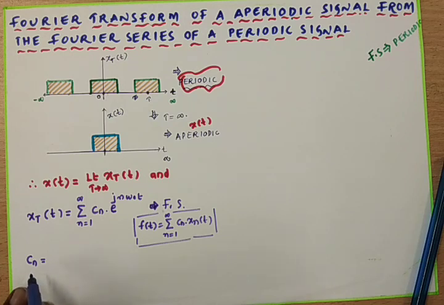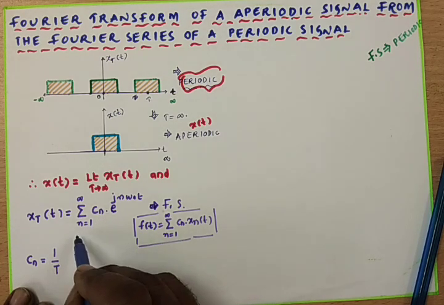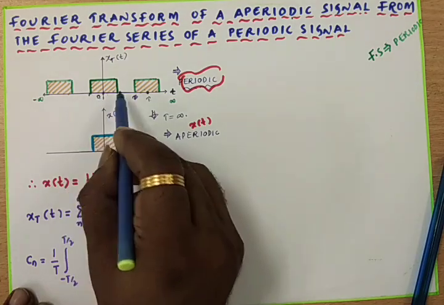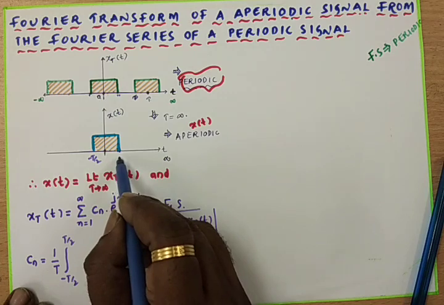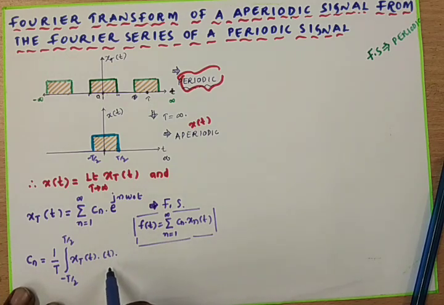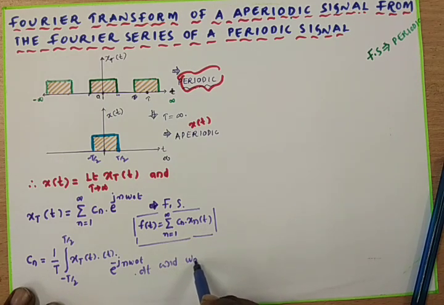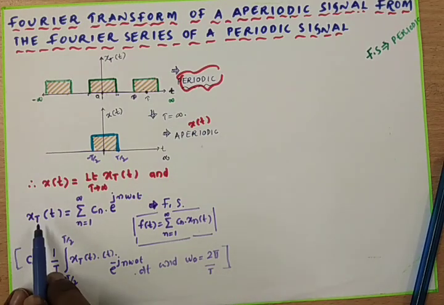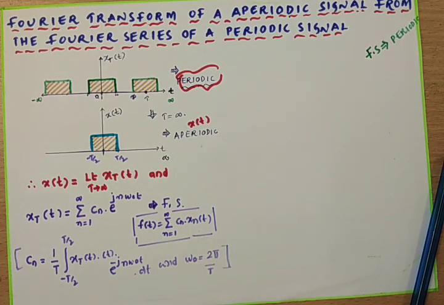If theta is less than 90 degrees, from this equation we have Cn equals 1 by T integral from minus T by 2 to plus T by 2 of x_T of t into e to the power of minus j n omega naught t dt, where omega naught is the angular frequency, omega naught equals 2 pi by T. We don't actually require this, but we have to solve this particular derivation to get the Fourier transform, so I am going to solve this.